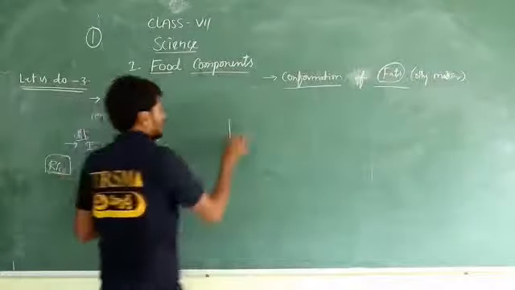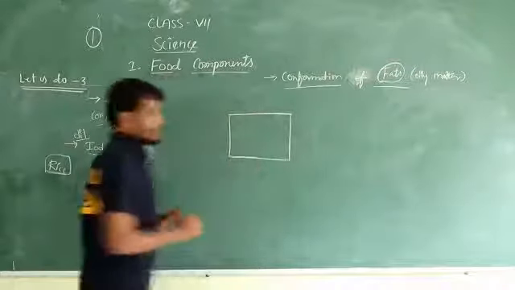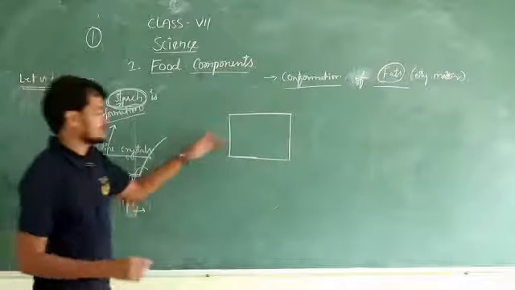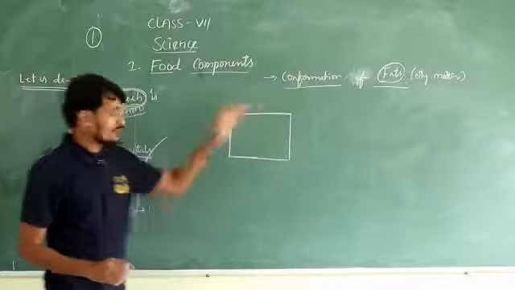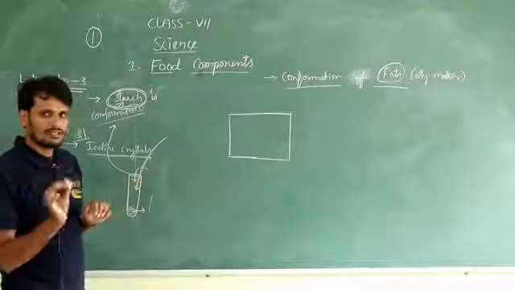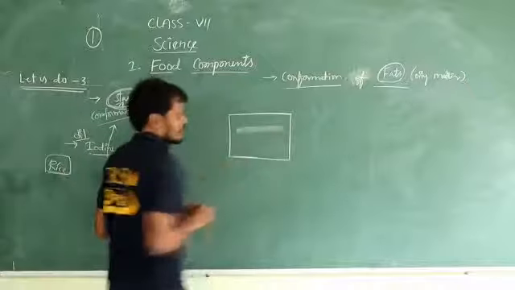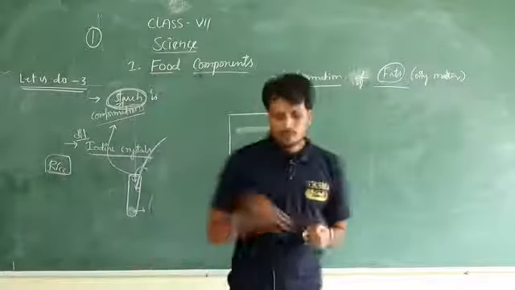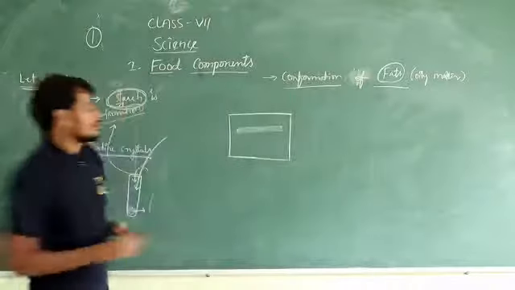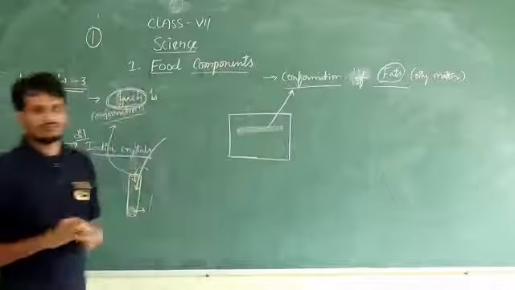So take one white paper, and take the food item which you are going to test for fat in a solid state, and rub it over the surface of the white paper. If the white paper turns transparent, what does that refer to? Fat is present in that food item.